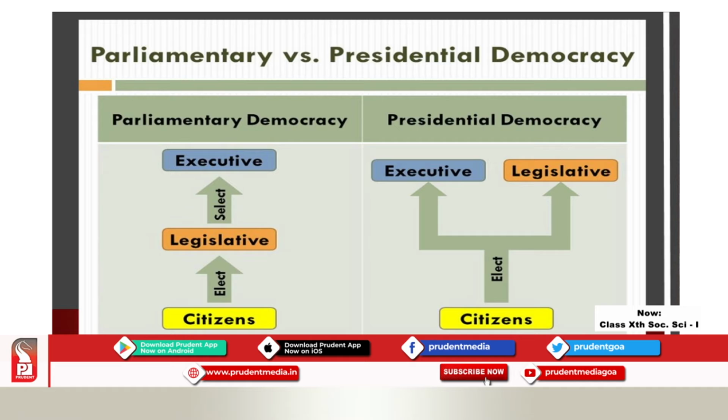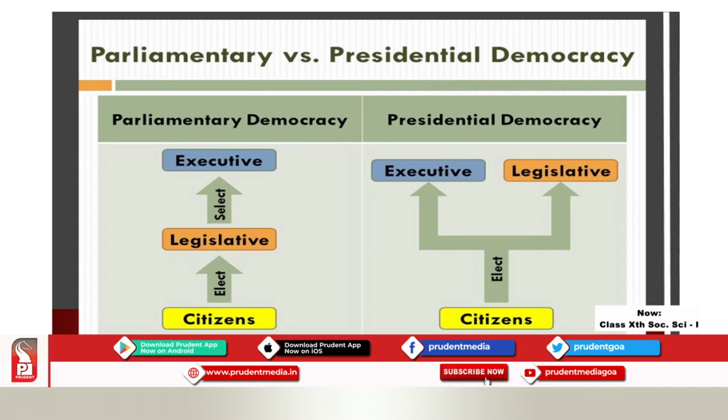There are two models of legislative structure. One is the parliamentary model, the other is the presidential model. In the parliamentary model, the executive is selected from among the legislature. Hence, the executive is answerable to the legislature.